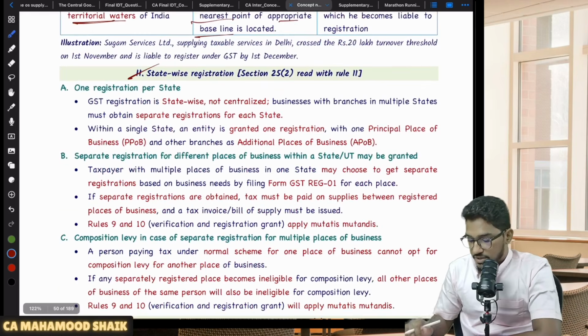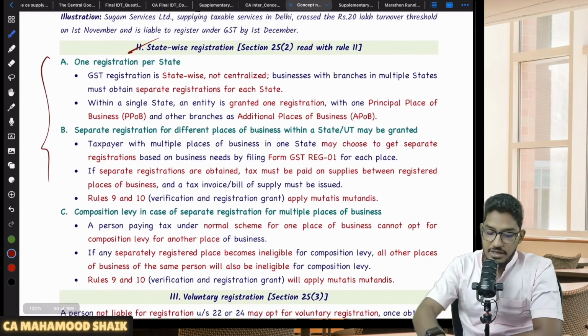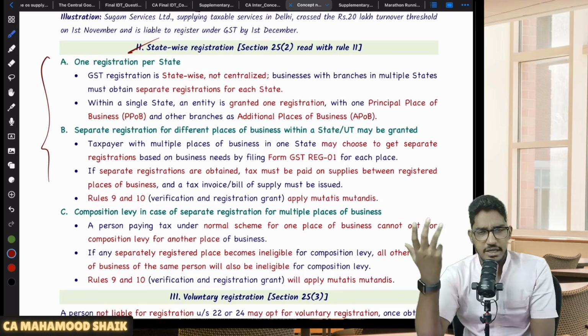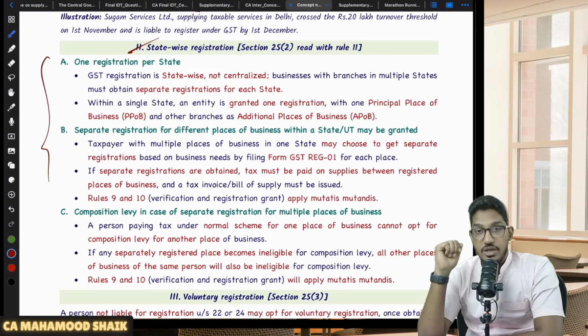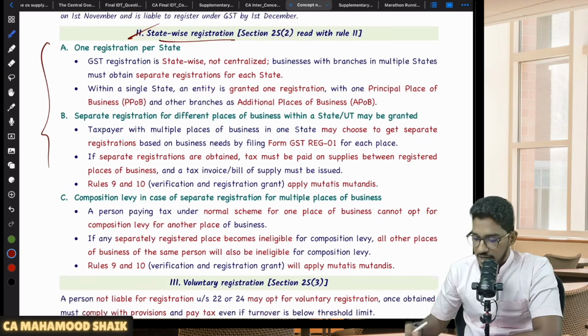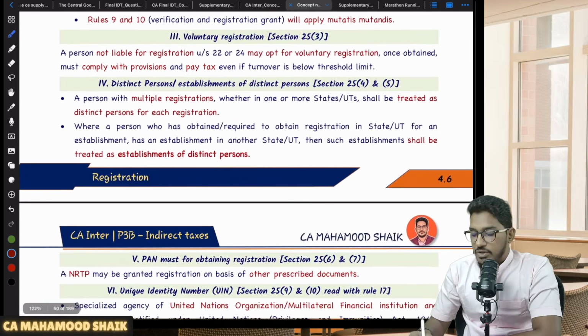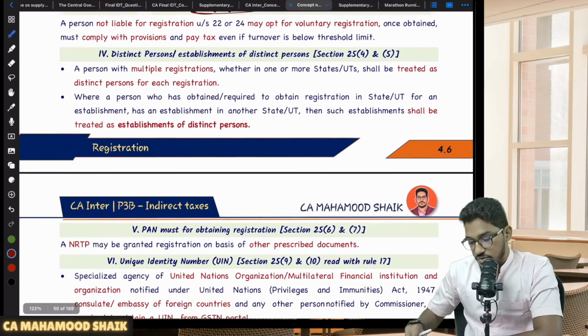Then state-wise registration, all this discussion I have already explained. If you remember the supply related discussion, there itself I have told, if you're having multiple places of business in the same state, you can operate them under a single registration. If you want, you can even get separate registrations also. And in case of multiple states, you have to get yourself registered in all the states or union territories. So all this discussion we have already had, and it is just a repetition. And if you are not liable for registration, but voluntarily you are coming forward and getting yourself registered, government will be very happy. They will grant you the voluntary registration also.